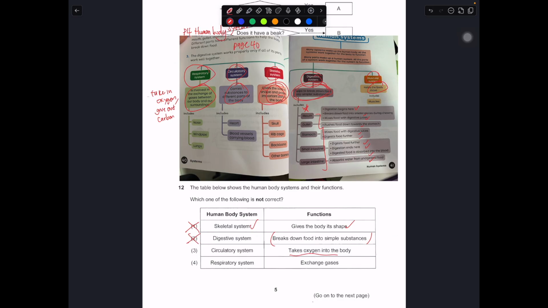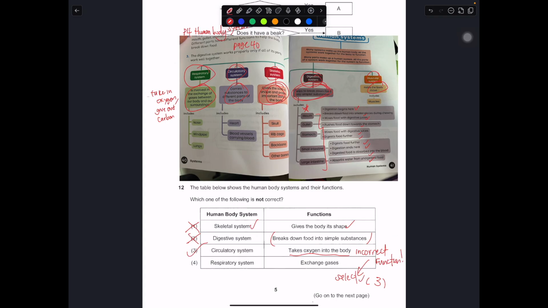Circulatory system takes in oxygen. Wrong. Okay, it is a wrong answer, or it is not the correct function. Incorrect function, you select. So number 3 is the incorrect one.